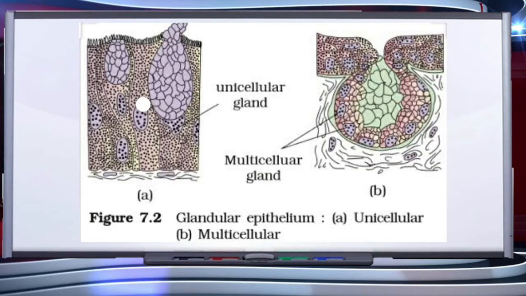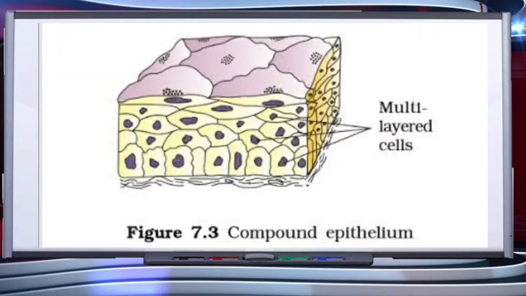Some of the columnar or cuboidal cells get specialized for secretion and are called glandular epithelium. They are mainly of two types: unicellular, consisting of isolated glandular cells like goblet cells of the alimentary canal, and multicellular, consisting of clusters of cells like those present in salivary glands. On the basis of the mode of pouring of their secretions, glands are divided into two categories, namely exocrine and endocrine glands. Now let's understand compound epithelium tissue.